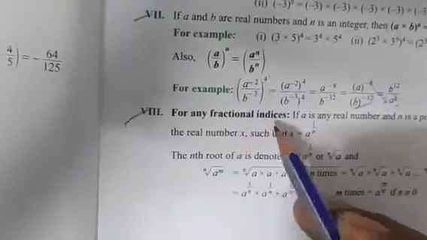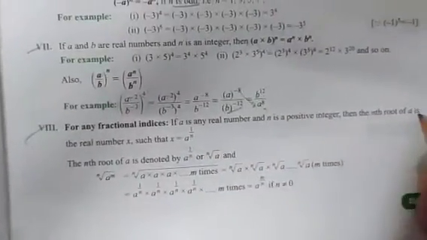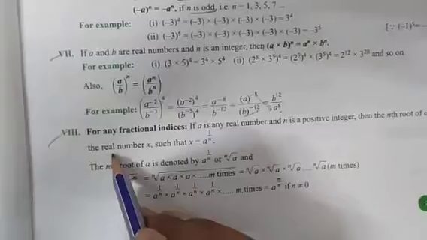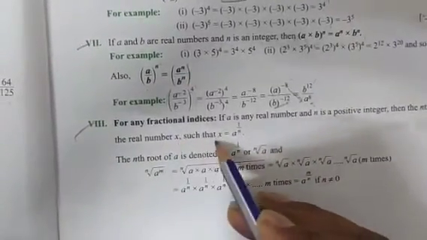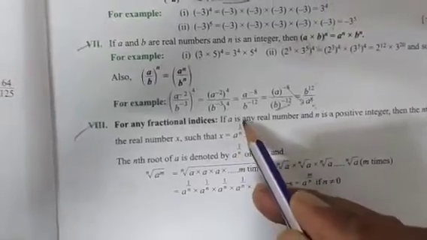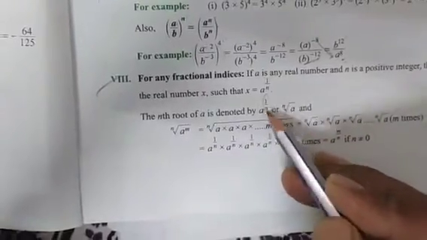So for fractional indices: if a is any real number and n is a positive integer, then the nth root of a is the real number x such that x is equal to a power 1 by n. Let the nth root of a be denoted by a power 1 by n, meaning the root value.